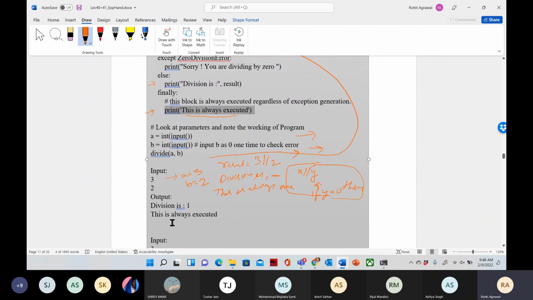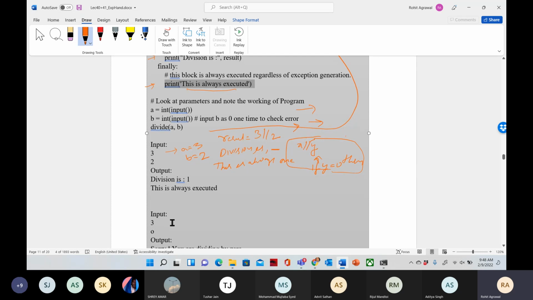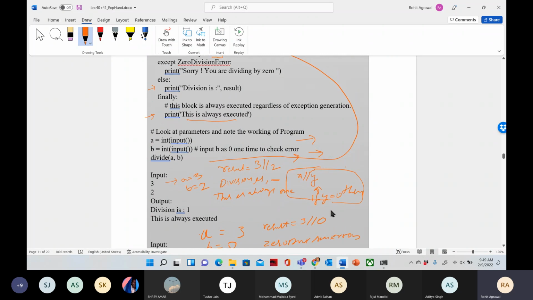Okay. Now next time I'm giving the input 3 comma 0. So my input is a equal to 3 and b equal to 0. So what is the result? This is a zero division error. So if this is a zero division error, then the else statement will not execute.